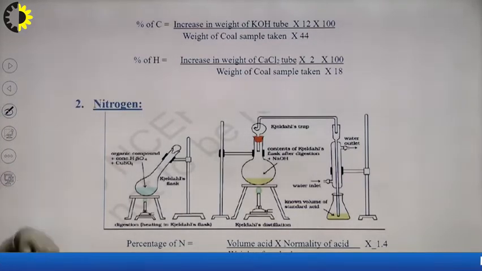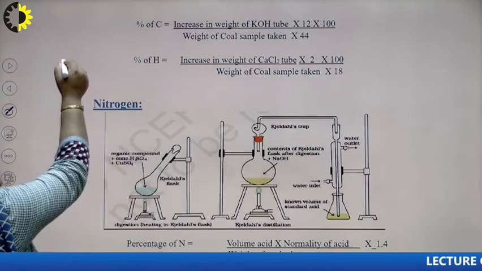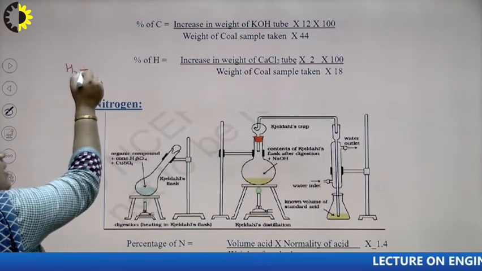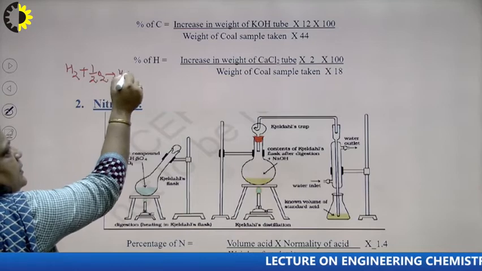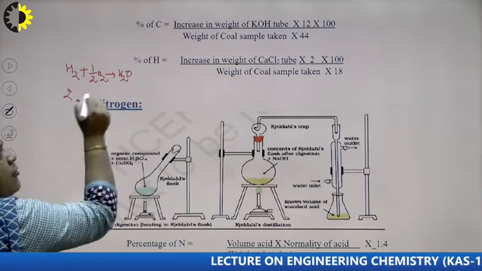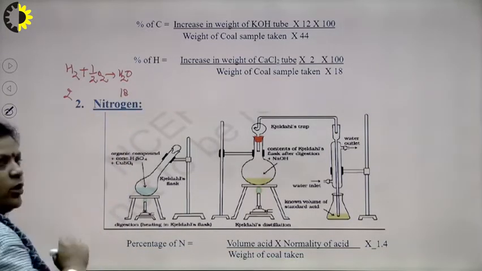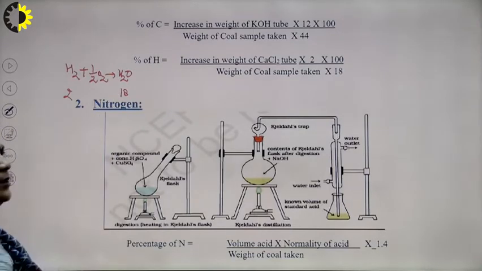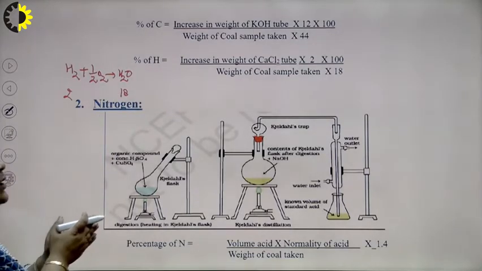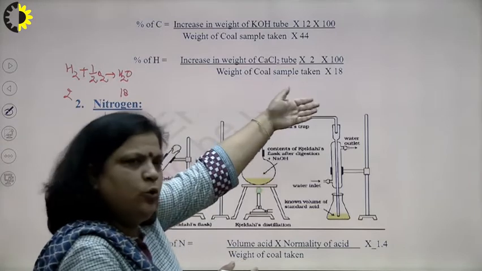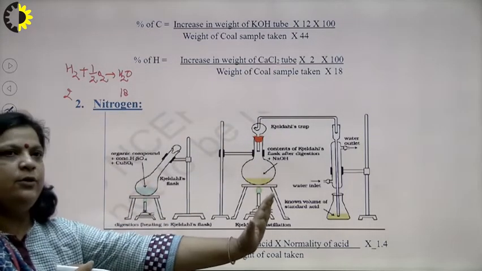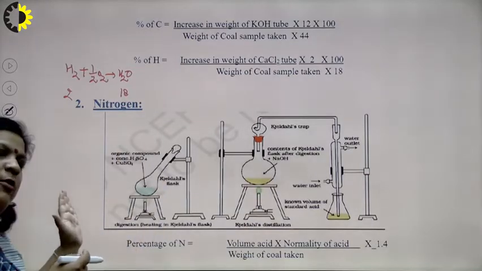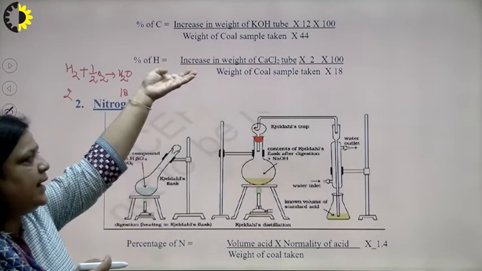Same percentage of H: H2 plus half O2 gives H2O, that is, 2 gram hydrogen forms 18 gram water. So, 1 gram forms 9 gram, 9 or 18, whatever you want. So, 9 gram H2O is formed by 1 gram hydrogen. So, x gram H2O is formed by 1 by 9 into x, and what is x?